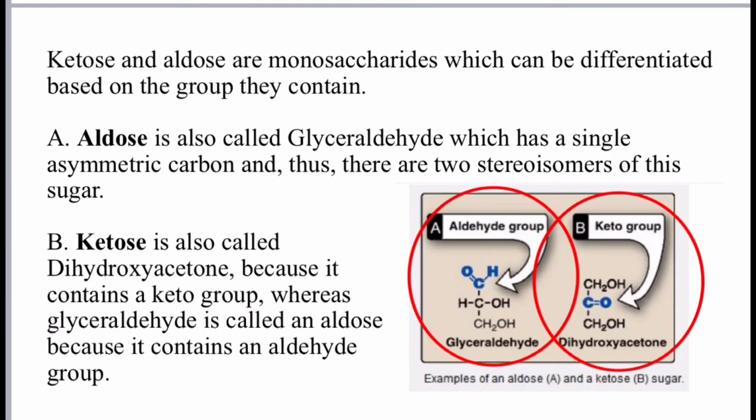Ketose and aldose are monosaccharides which can be differentiated based on the group they contain. A. Aldose is also called glyceraldehyde, which has a single asymmetric carbon, and thus there are 2 stereoisomers of this sugar. B. Ketose is also called dihydroxyacetone because it contains a keto group, whereas glyceraldehyde is called an aldose because it contains an aldehyde group.